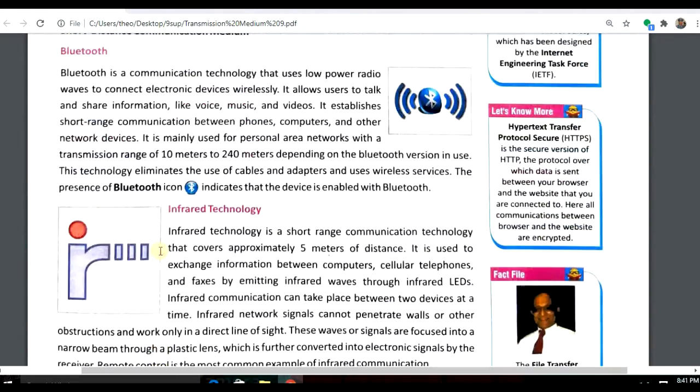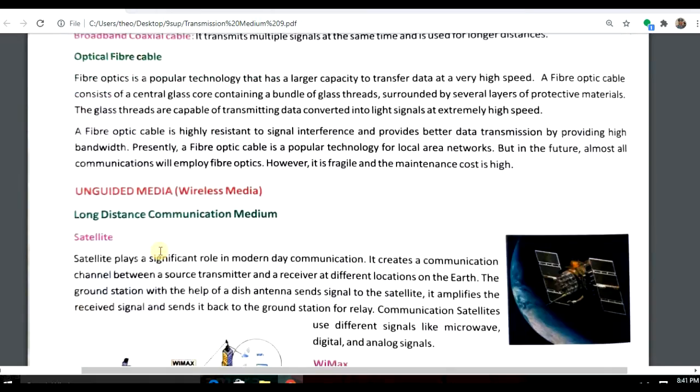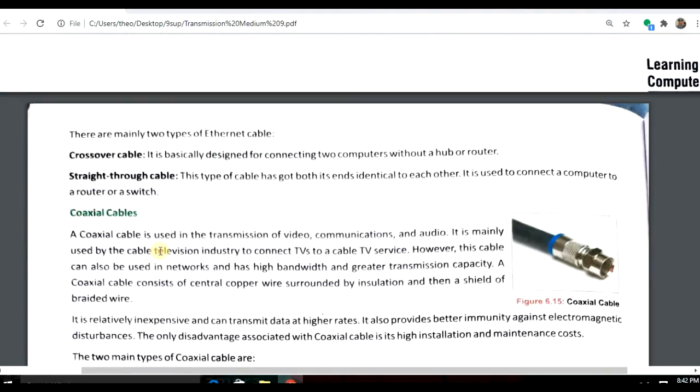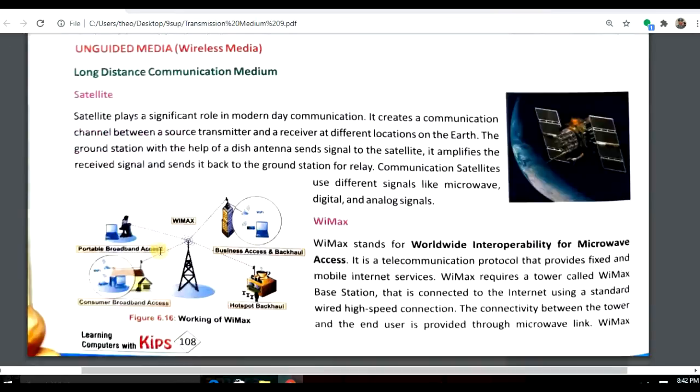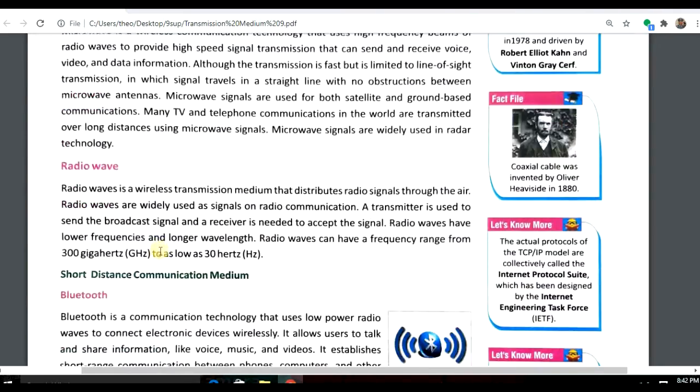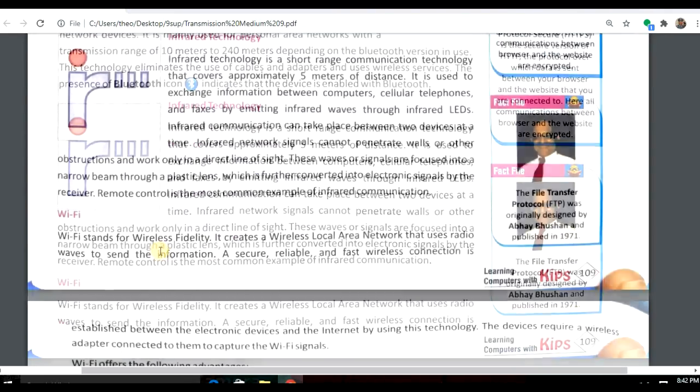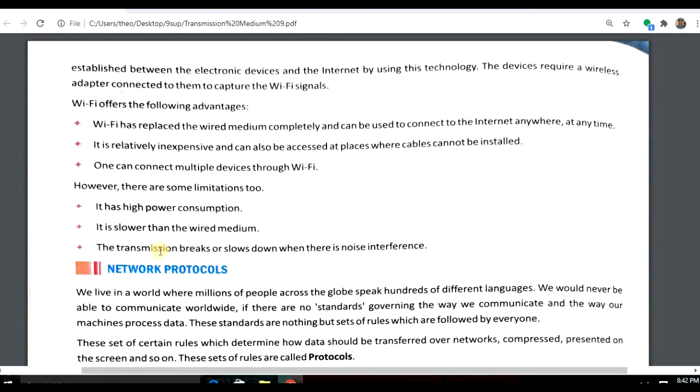So students, today's topic that we have discussed is about the transmission medium. I hope you are able to understand it. Please go through it, read it and try to understand it.